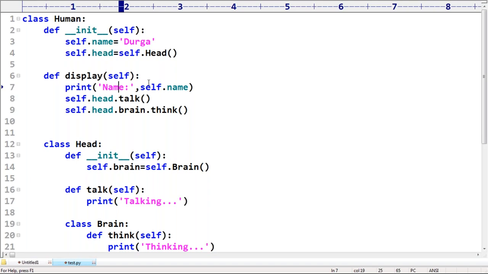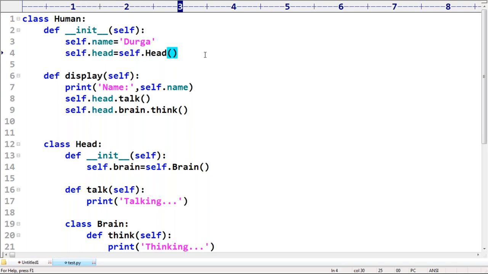Change at which line? Fourth line, yes, correct. Self dot head. So this human object contains one instance variable head. It is always going to refer, it is associated with head class object. Self means this human class associated head class object.